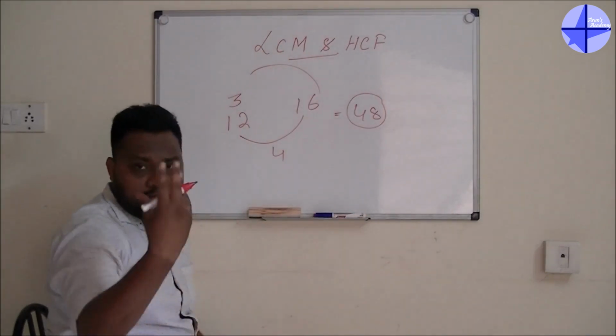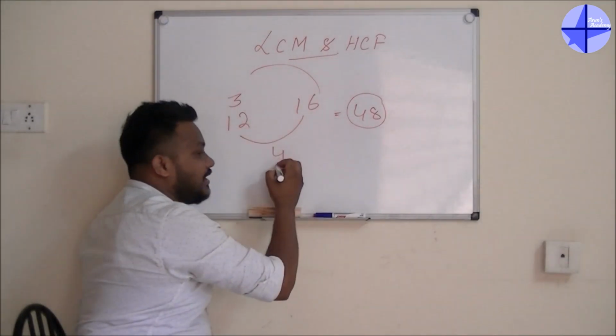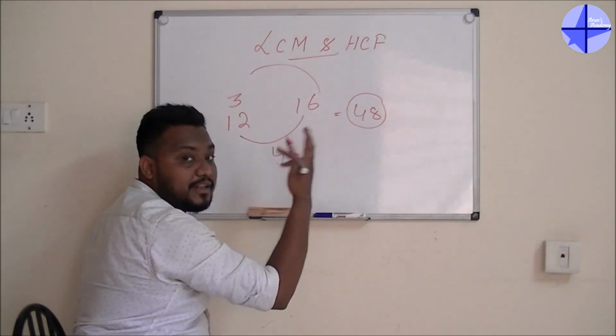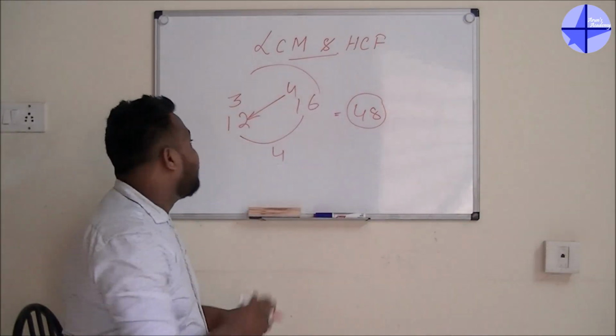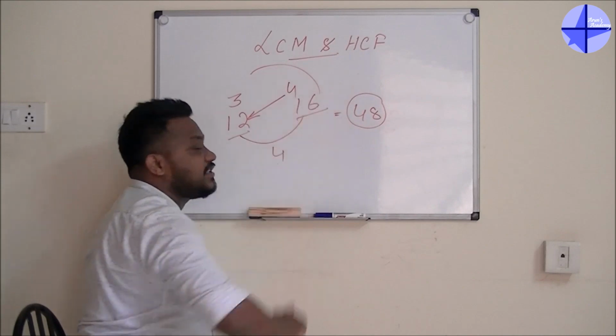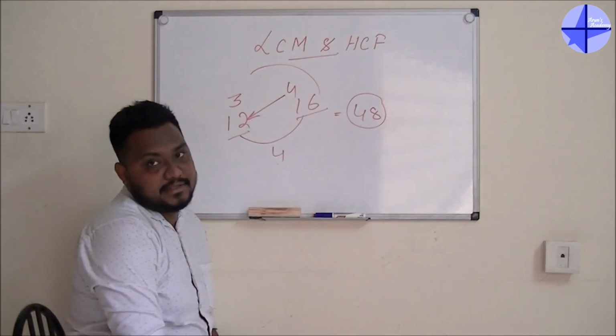Once again, 12 and 16, what is the difference? 4. 16 divided by 4, what is the answer? 4. 4 into 12, same thing. If you take 12 also, you'll get the same answer. If you take 16 also, you'll get the same answer.